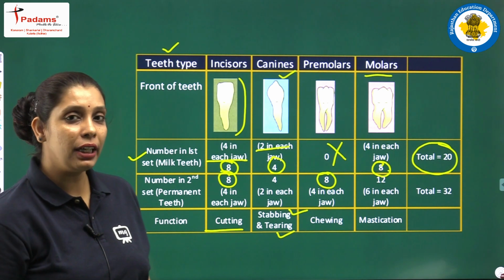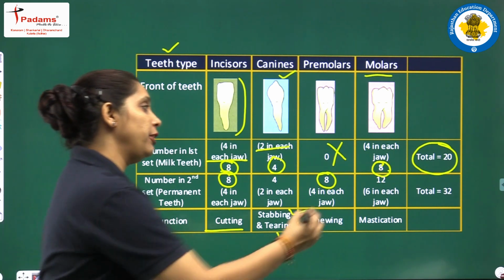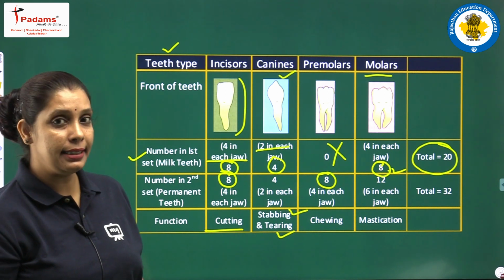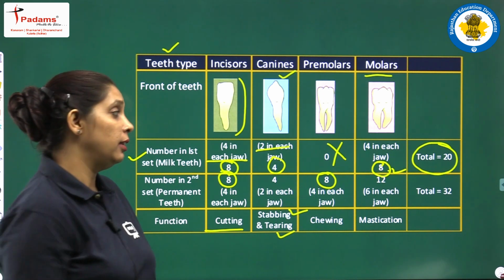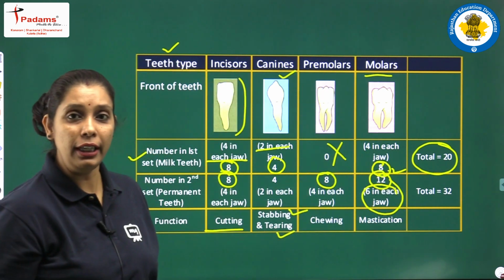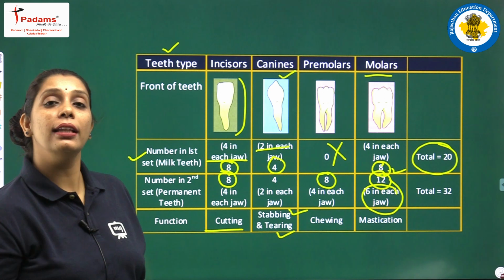How many molars we are having in first set? We are having 8. And how many molars we are having in second set? That is the permanent teeth. 12, 6 in each jaw, okay, 3 on right, 3 on left.